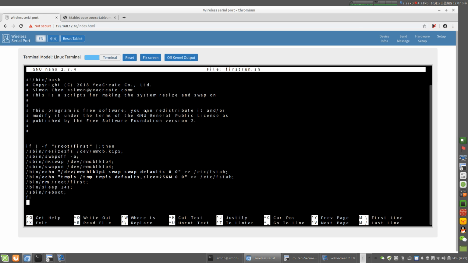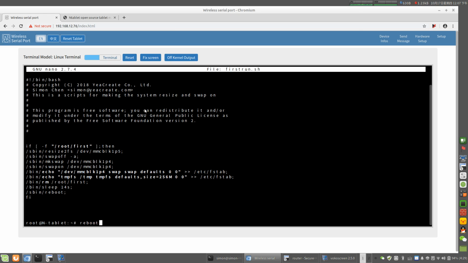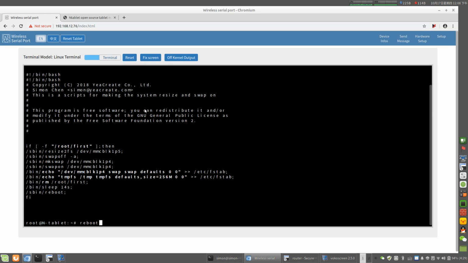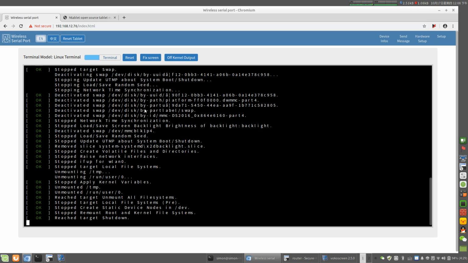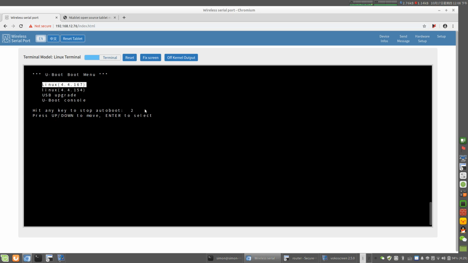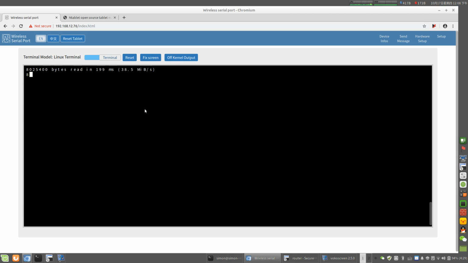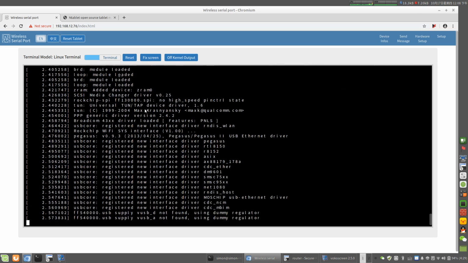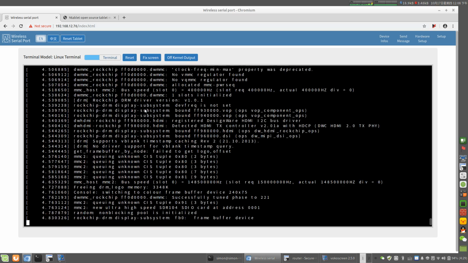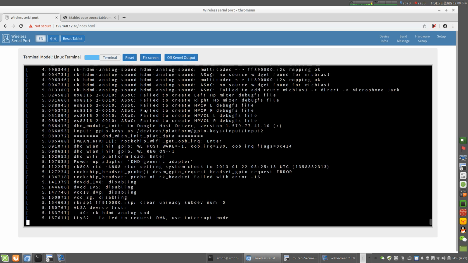Okay, and we can also reboot the Ntablet. The Ntablet is rebooting. Look, and we can start the boot menu here. It is directly separated from the Ntablet.